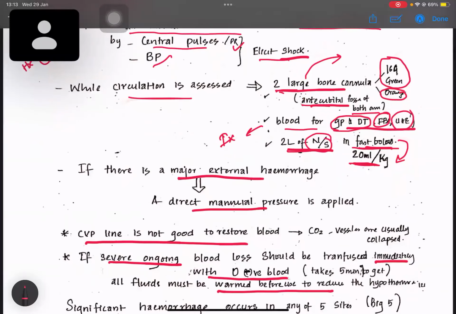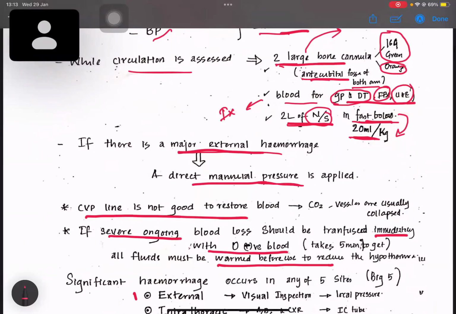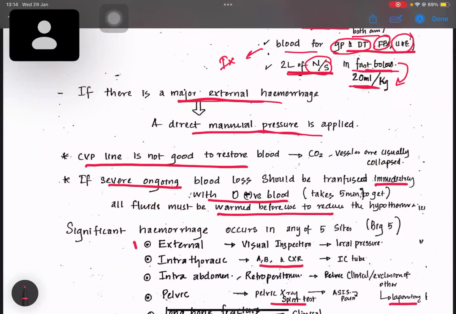If there is a major external hemorrhage, direct manual pressure is applied first to the patient. Then only the further treatment is done. First, direct manual pressure. These things are assessed in single best response questions. A CVP line is not good to restore blood, so in trauma patients we initially don't go for a CVP line.